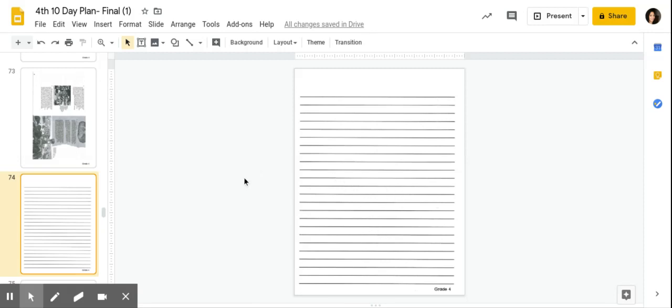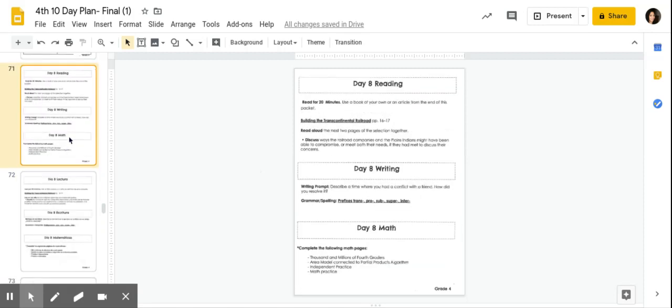So remember to use complete sentences in order to answer that writing prompt. You can start with saying a time where I had a conflict with a friend was, and then explain that time. And then you want to make sure you answer the second part, which is how did you resolve it? Resolve means how did you solve that problem or that conflict that you guys had.